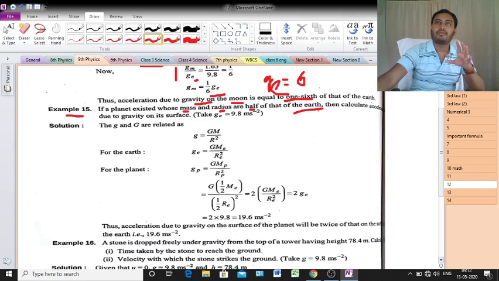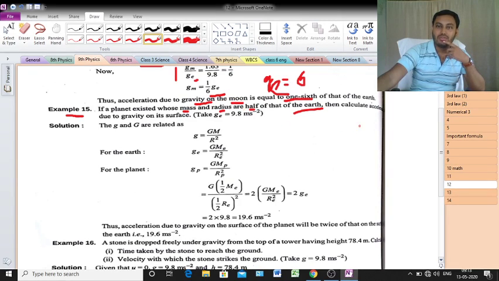So let's say the mass of the earth is 6 kg. Just imagine, that is not the real thing, just imagine 6 kg. Here the radius of the earth, say 10 meter, just imagine. So for the planet we are considering, the mass of that planet will be 3 kg. Clear? Because half, and radius will be 5 meter.